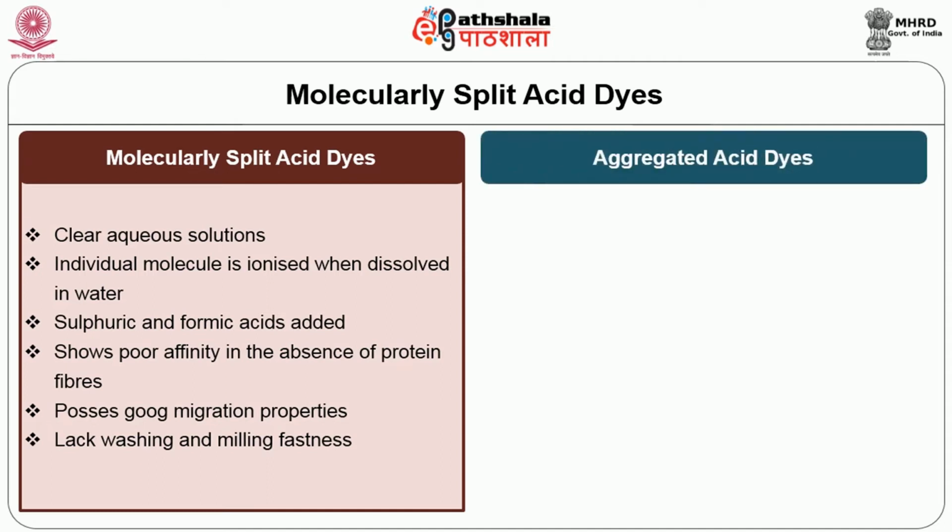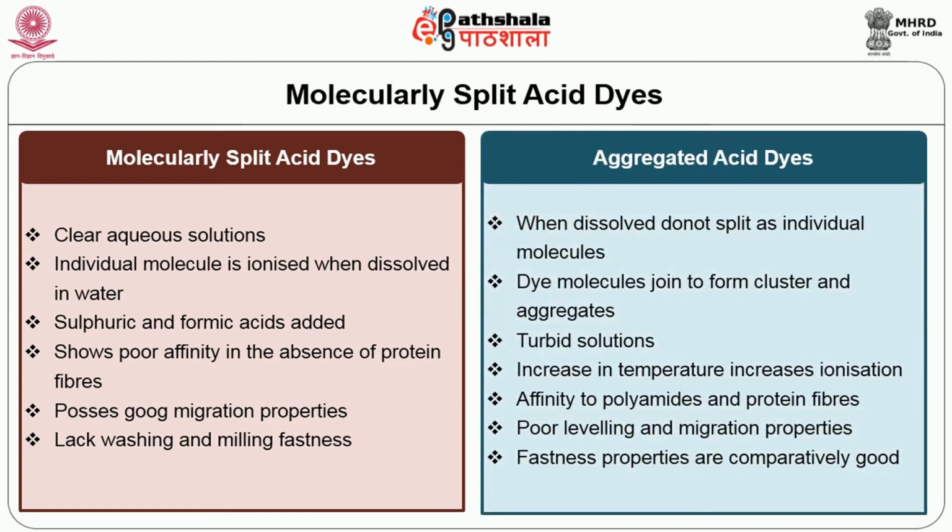Aggregated acid dyes, when dissolved in water, do not split into individual molecules. The dye molecules join together to form clusters or aggregates. However, some of the molecules get ionized to produce charged aggregates. Owing to their limited solubility, their solutions are turbid. Increase in temperature, however, results in increasing ionization.